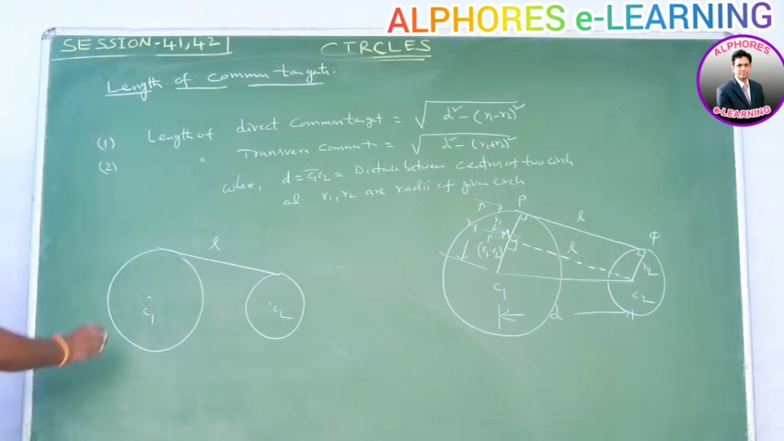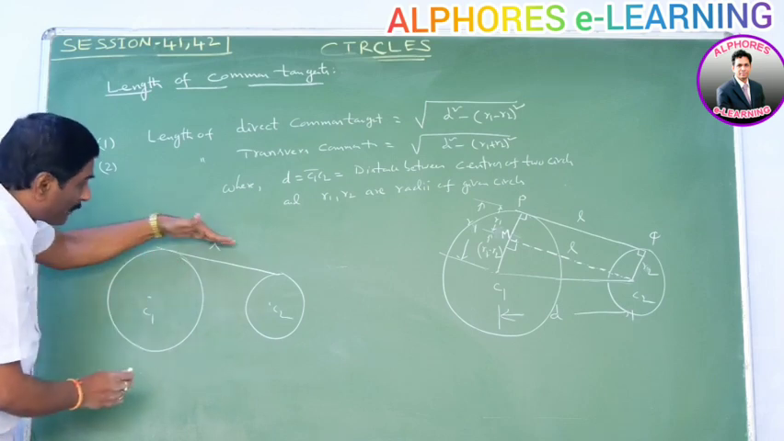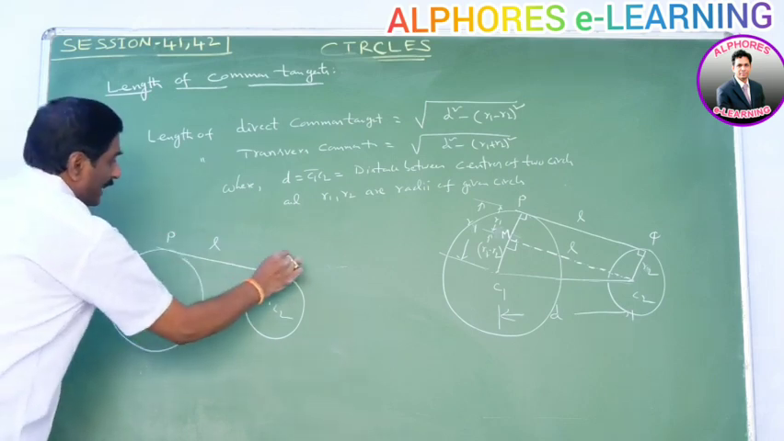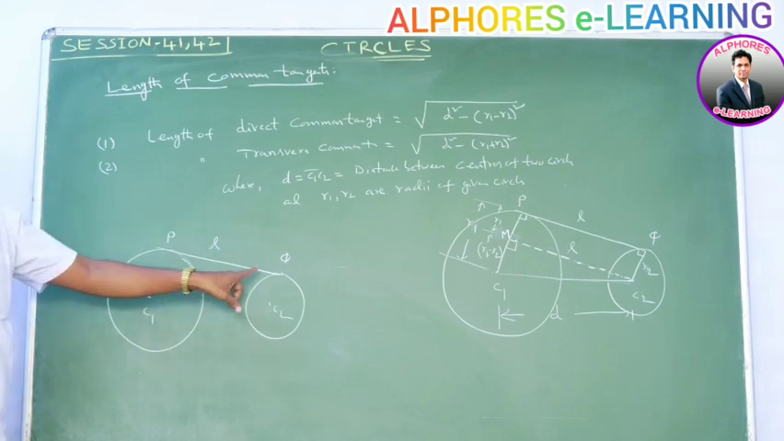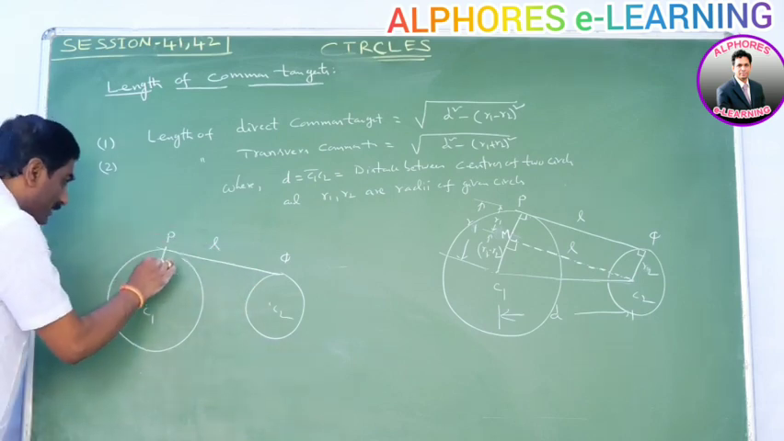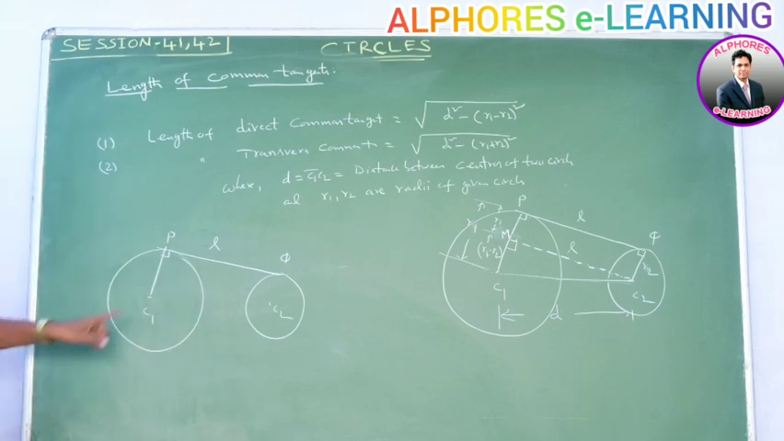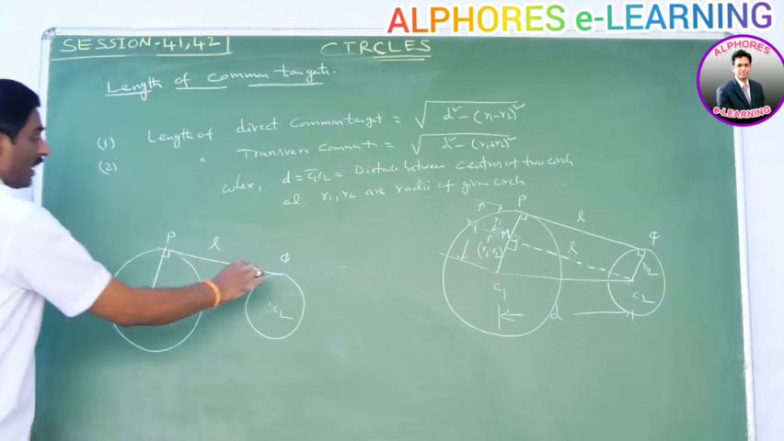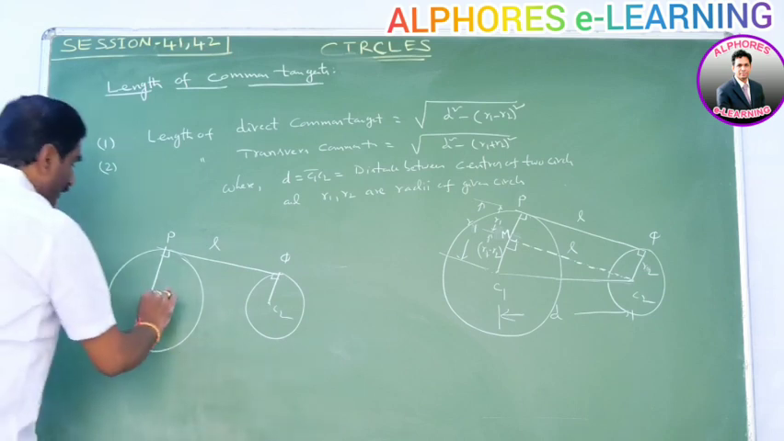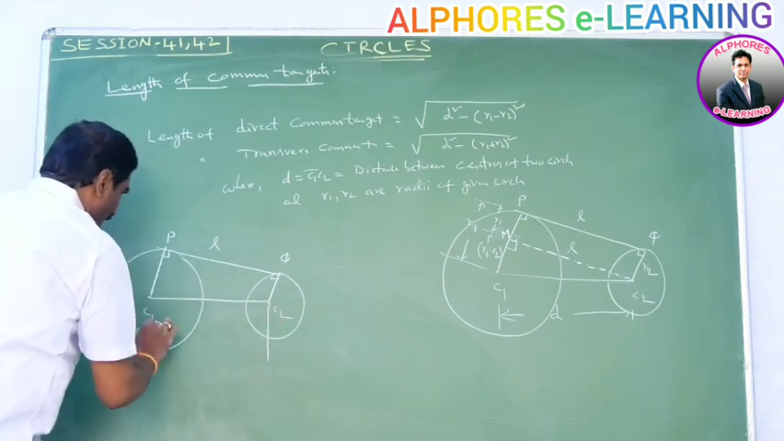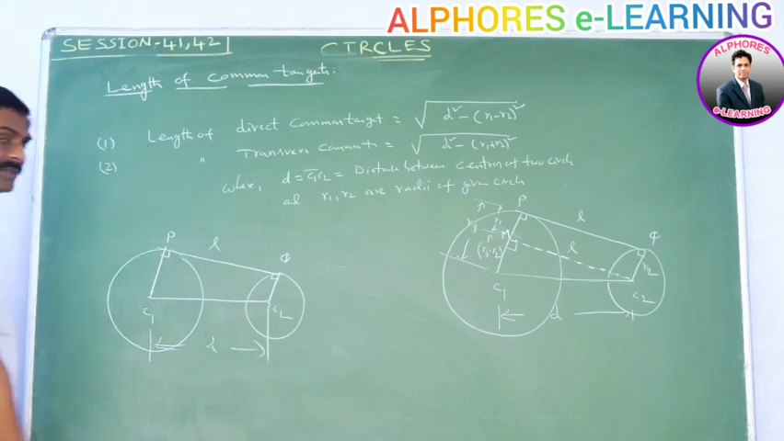Suppose this common tangent touches the first circle at P and the second circle at Q. Join C1P. This angle must be 90 degrees, since the angle between the radius and tangent is 90 degrees. Join C2Q. This angle is also 90 degrees. Join C1C2. It is the distance between the centers of the two circles, D.